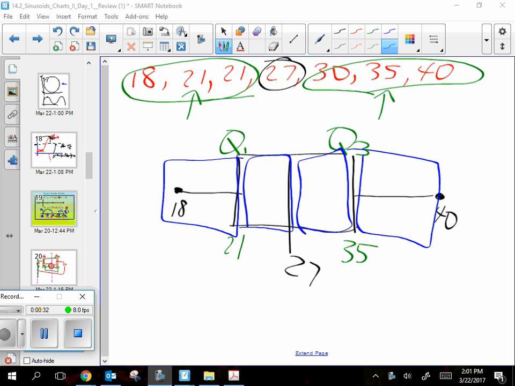All right. So if I was in the top 25%, would I be in the A, B, C, or D box if I was in the top 25%? All right. You have to pay attention. You can't shut your eyes. All right. So that is the top quarter right there, the D box. That would be the top 25%.